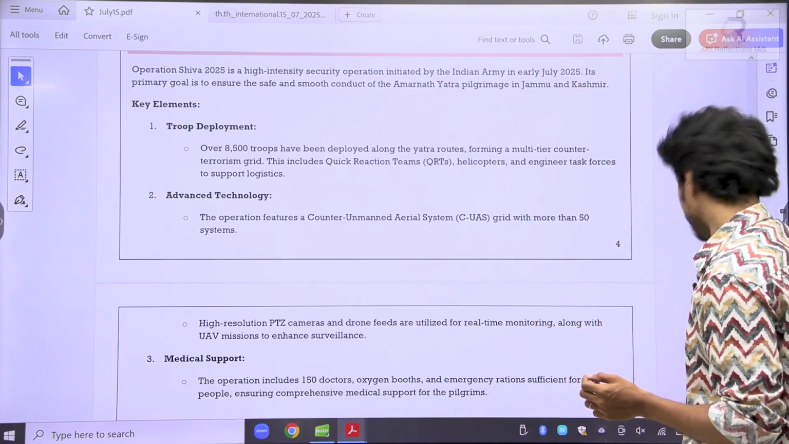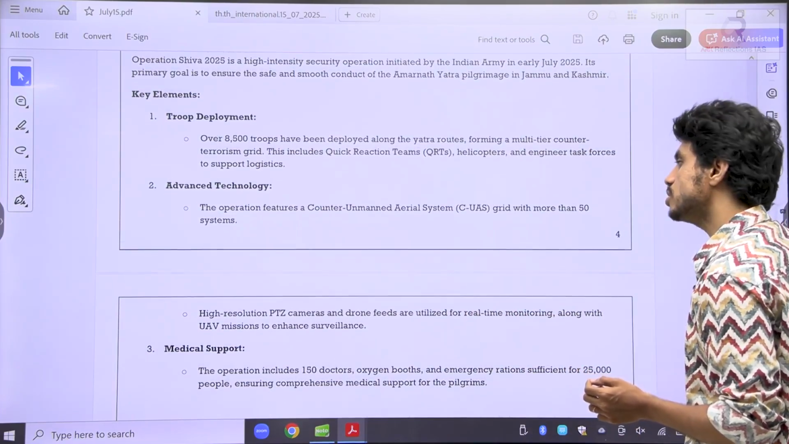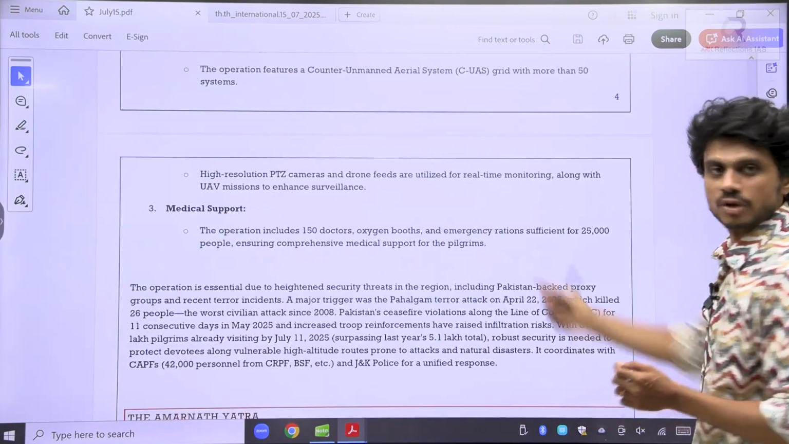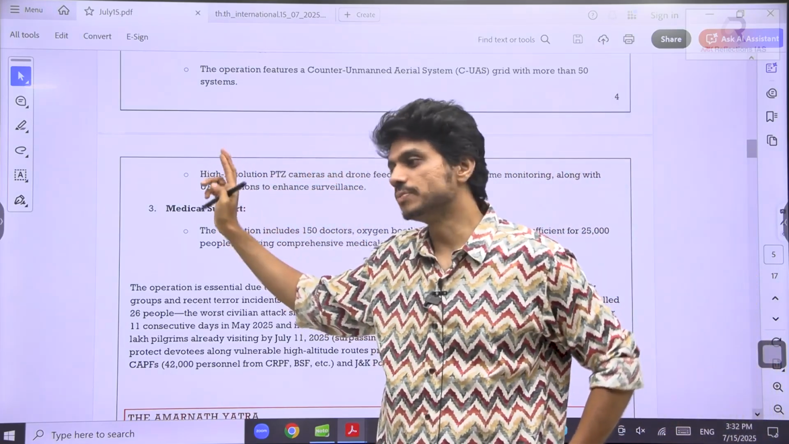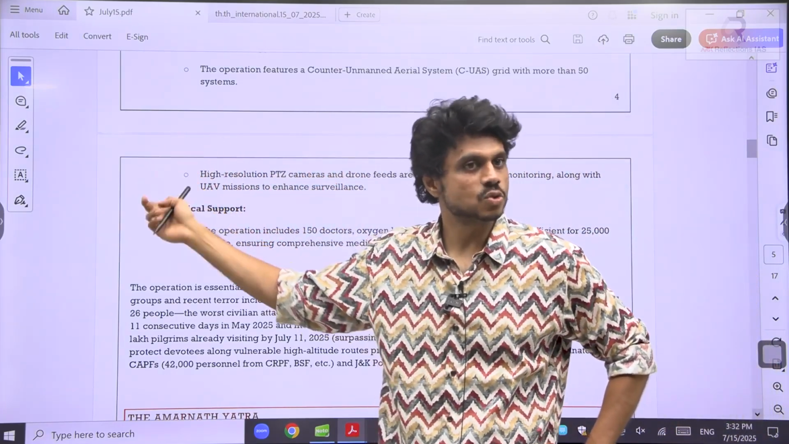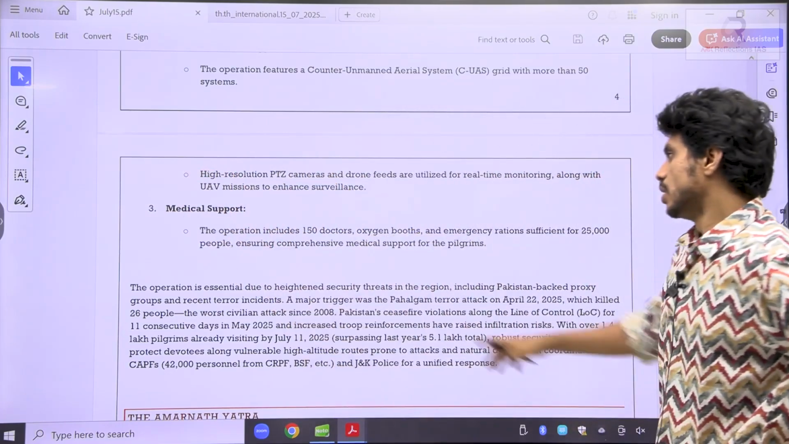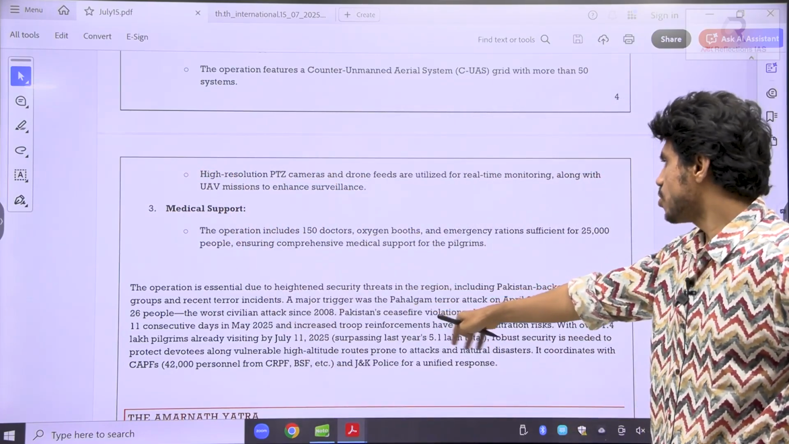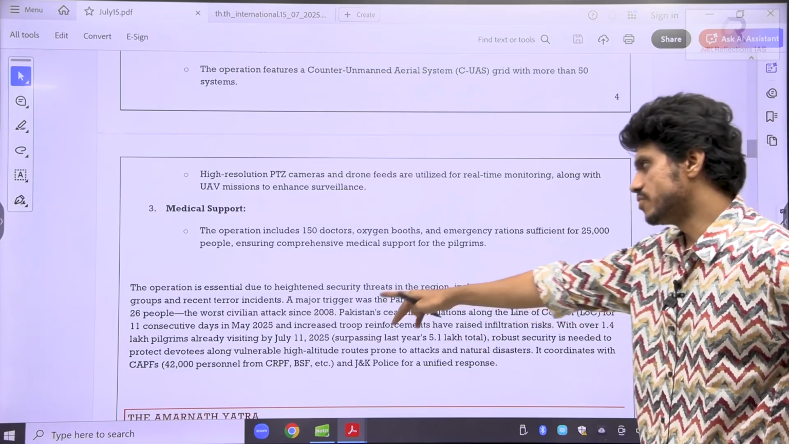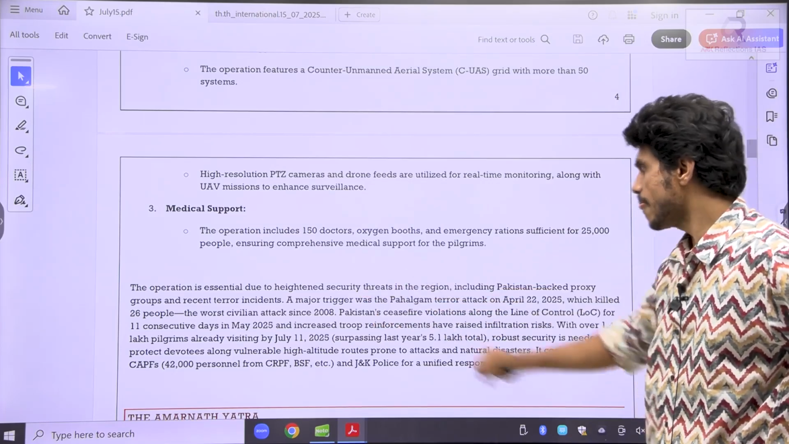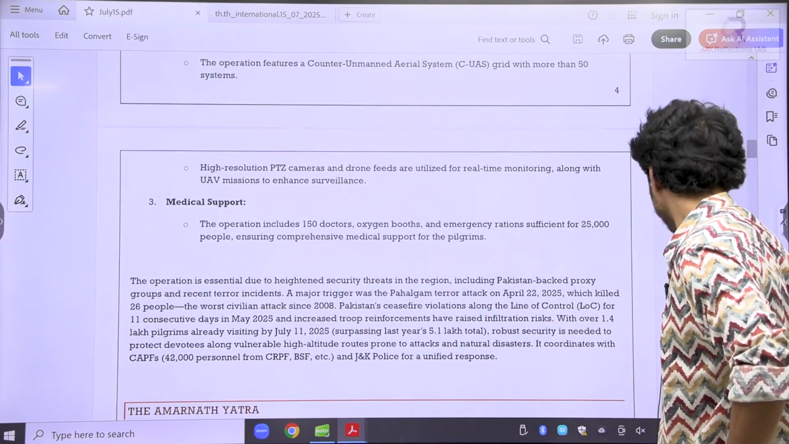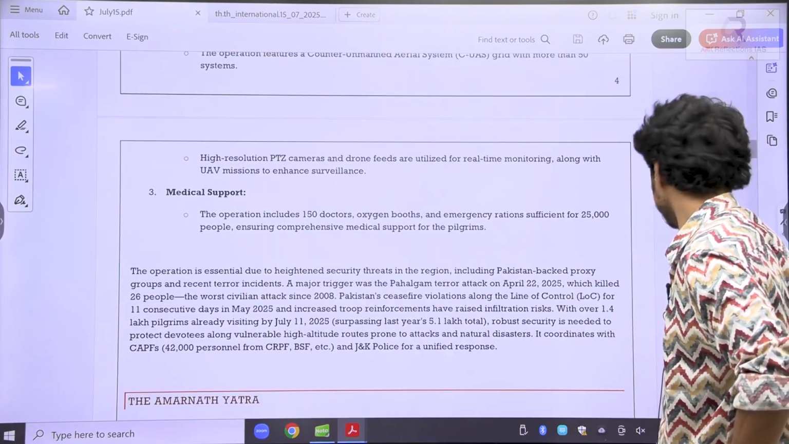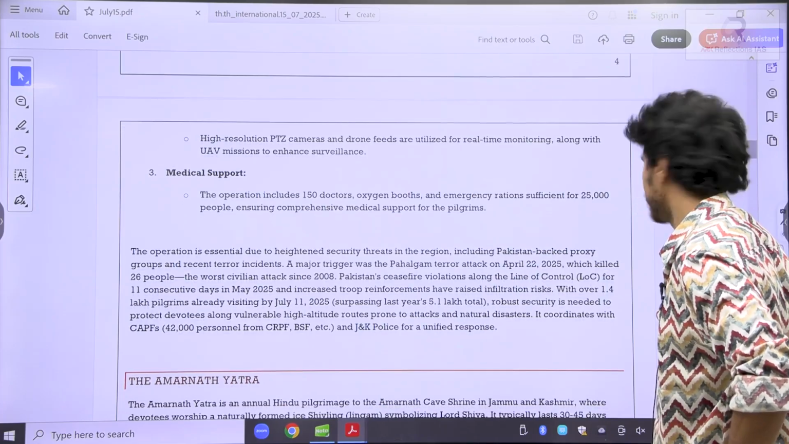And they are also using the drones here. Again, see the significance of the drones. Both the military as well as the civilian operations, drones are helpful here. This is very important considering the previous attacks that we have seen, like the Pahalgam attacks. So in order to handle this, we are taking care of this event so that we don't see such kind of future incidents.